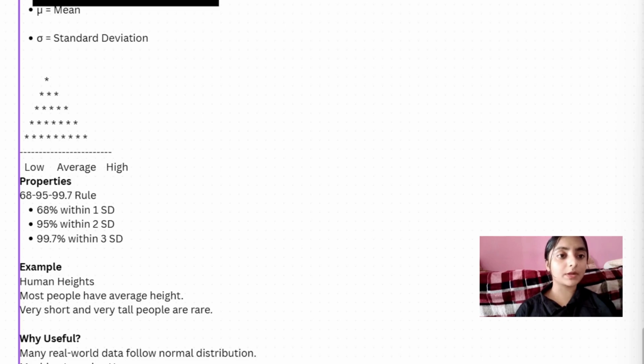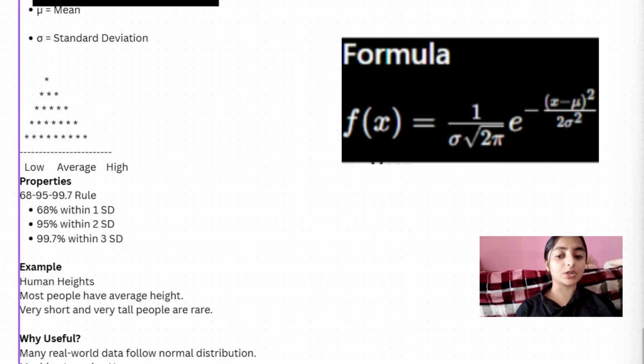Once again, a normal distribution is a bell-shaped distribution where most values are near the mean. The formula is f(x) = 1 / (sigma * sqrt(2 pi)) * e^(-(x - mu)^2 / (2 sigma^2)). This is the formula of the normal distribution. We calculate it like this: low, average, high. The properties also include the 68, 95, 99.7 rule. Let me explain that one also.